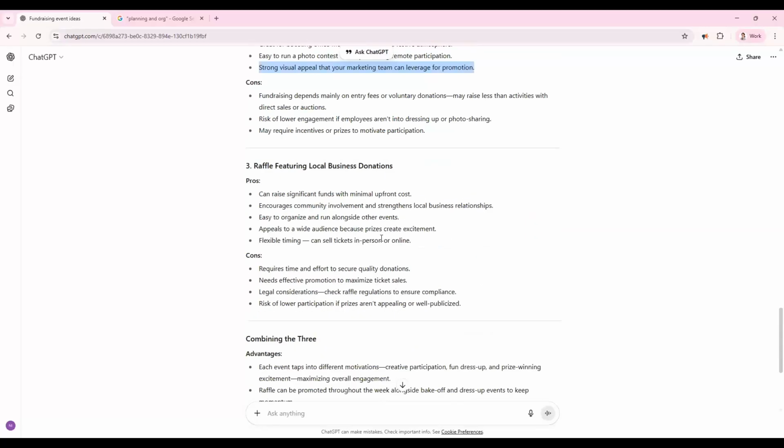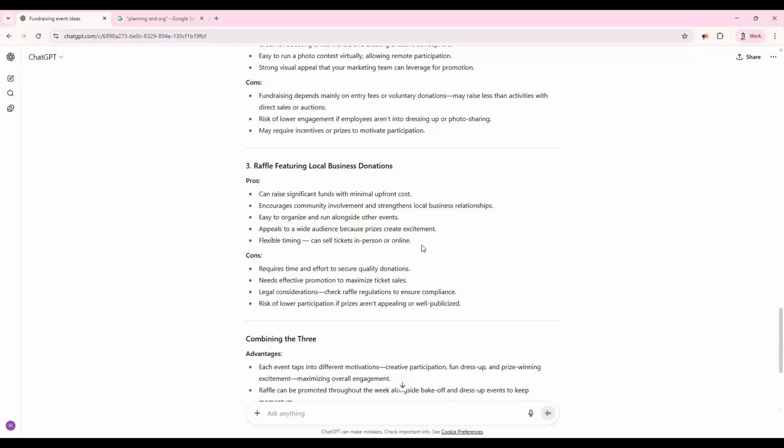And then for the raffle featuring local business donations, we can raise significant funds with minimal upfront cost to ourselves. It's also going to help strengthen and just nurture relationships between the local businesses and ourselves. And it should be easy enough to organise because we have enough people on our volunteer team.